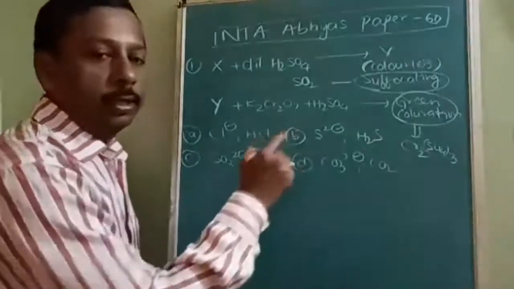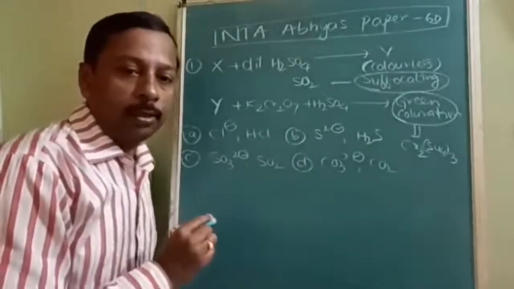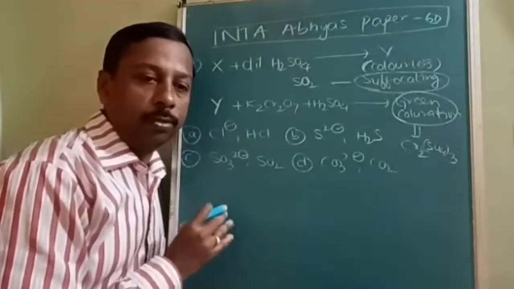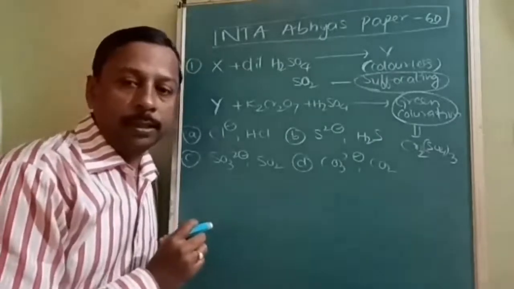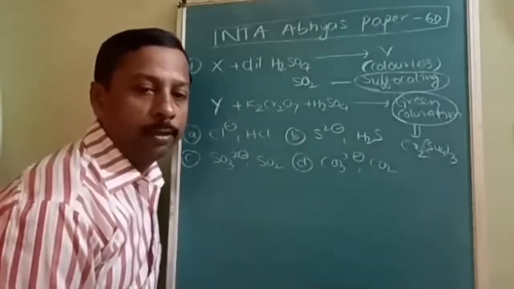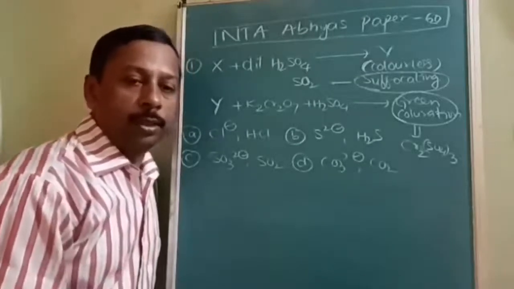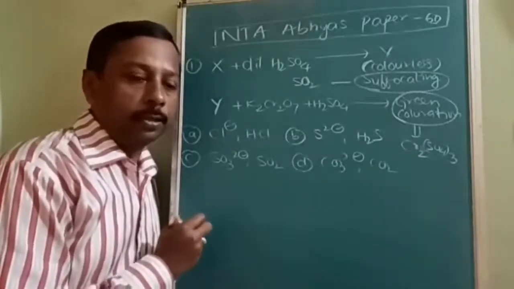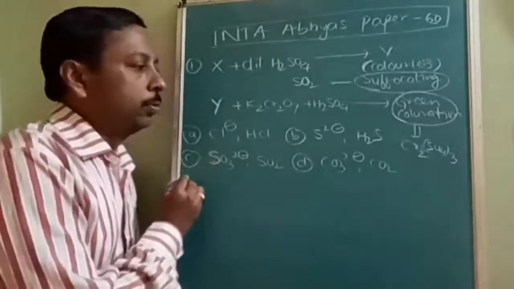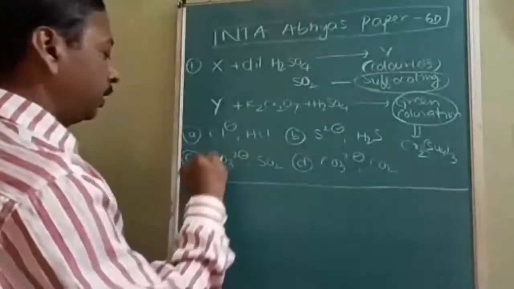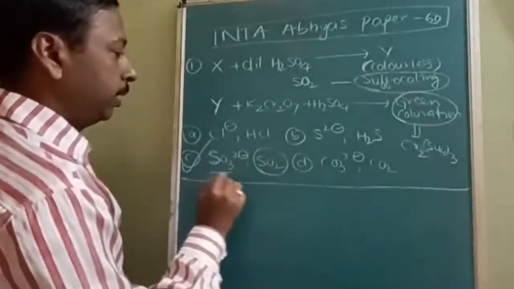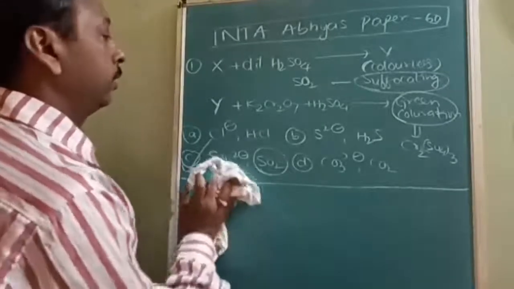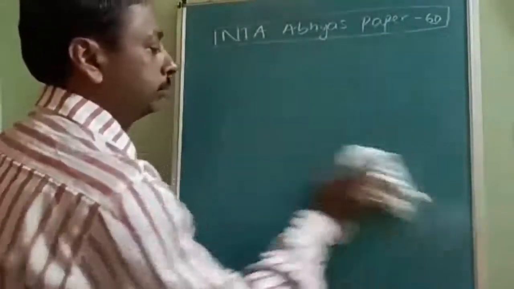So this is a qualitative analysis question. Qualitative analysis is covered separately, group wise: group 1, group 2, group 0, group 6. Likewise, each and every group is separately covered. Go through that video lecture series. A playlist is there separately for qualitative analysis, so your score will be very good if you go through that. According to this, what is the correct answer? C. SO2 is the suffocating smell, and it is converted into chromium sulfate, which gives the green coloration. Let's go for the next question.